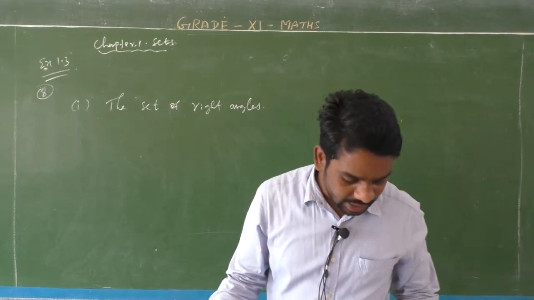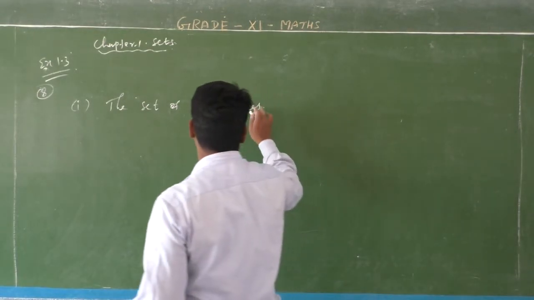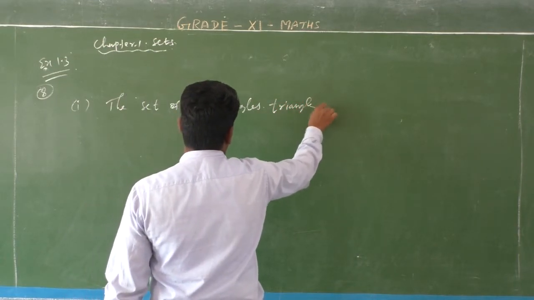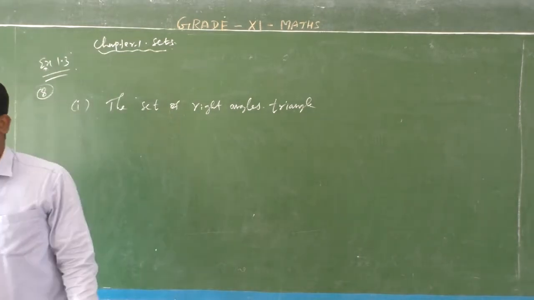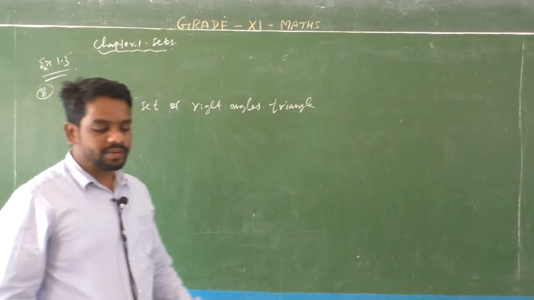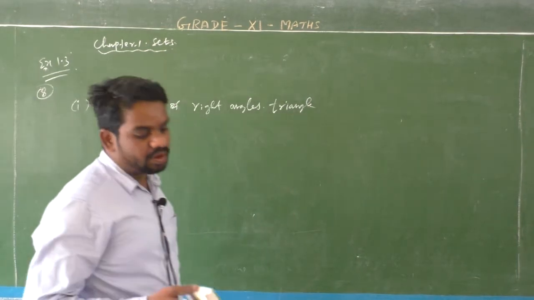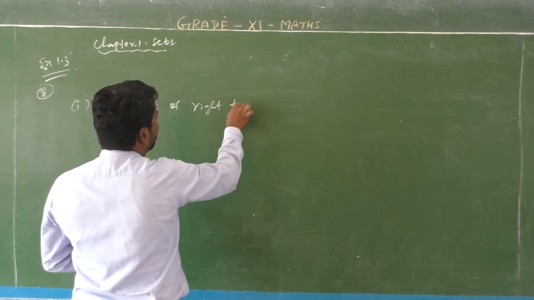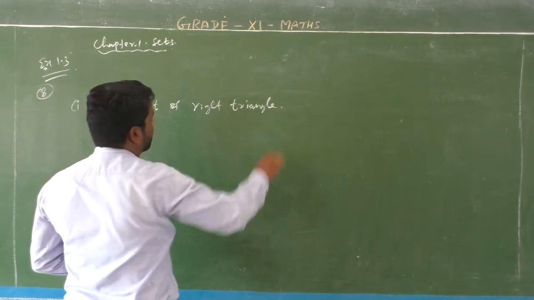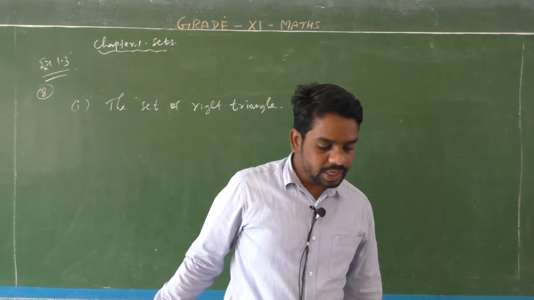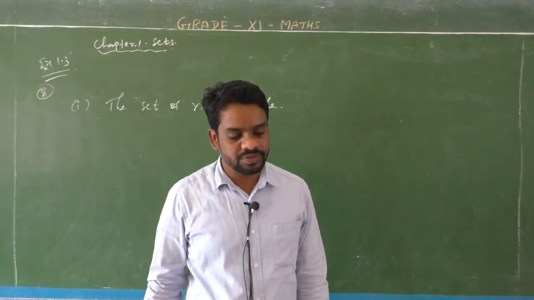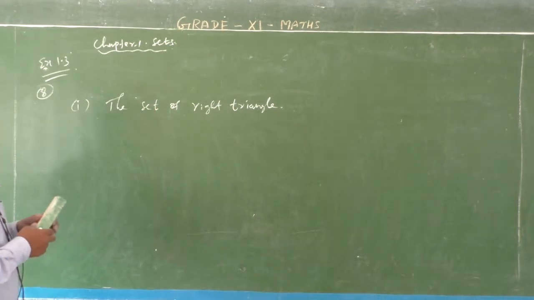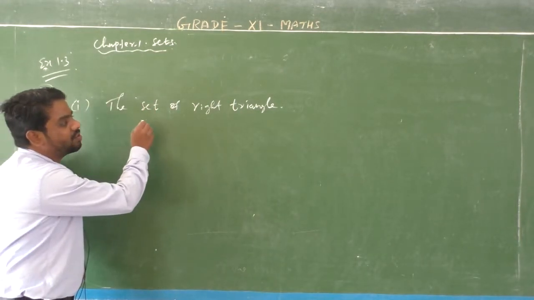A set of right angle triangles. Right triangle, or right angle triangle. So given the set of all right triangles, what universal set would you propose for each of the following? For the first question, the universal set can be written in the form of a set of right angle triangles.